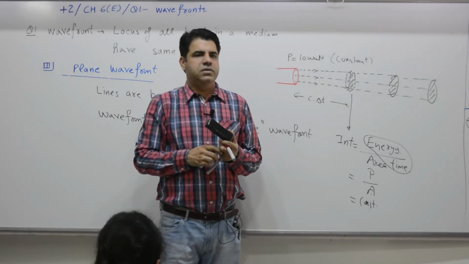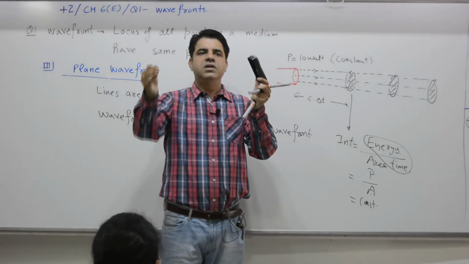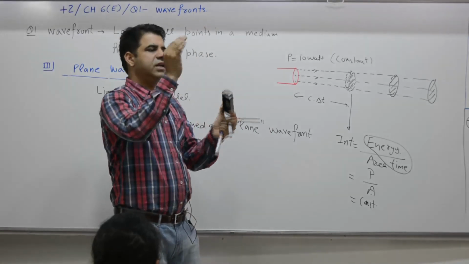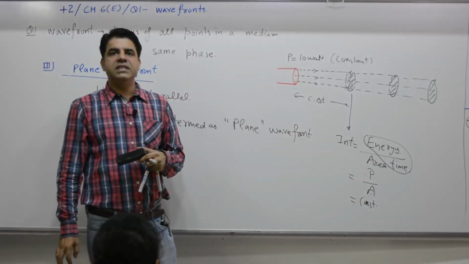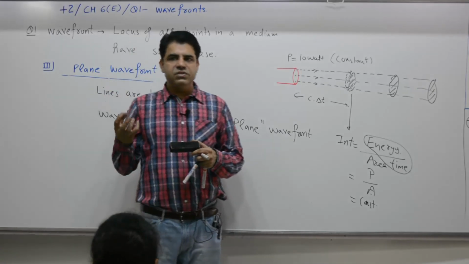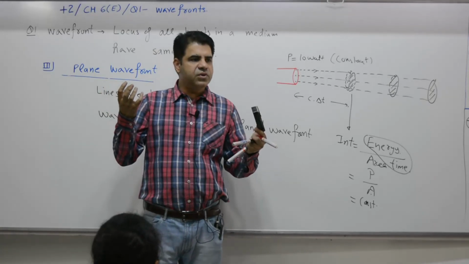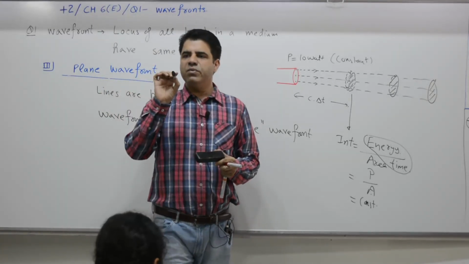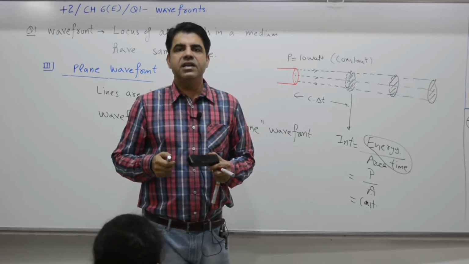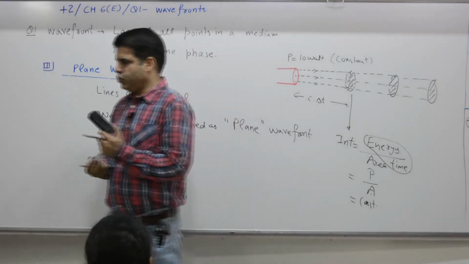What about a bulb? As you move away from a bulb, the surface area keeps on increasing. This factor, area, keeps on increasing. That is why intensity decreases. That is why you get more light when you are close to the bulb, and if you are away from the bulb, you get less light. Similarly for a tube light also. As you move away from a tube light, the area increases, intensity decreases. Time with you is 2 minutes to write.